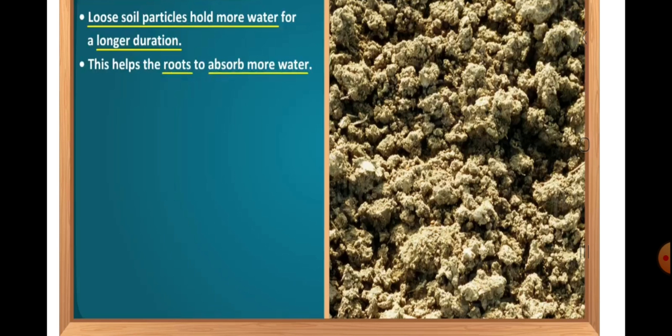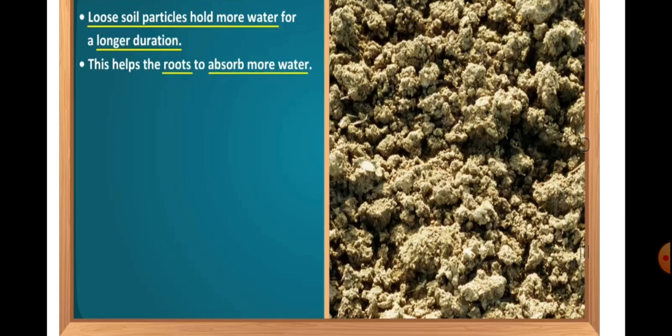The loose soil particles hold more water for a longer duration, and this helps the roots to absorb more water. So I hope now the preparation of soil, in which only one part we have discussed, that is plowing or tilling, is clear to everyone.